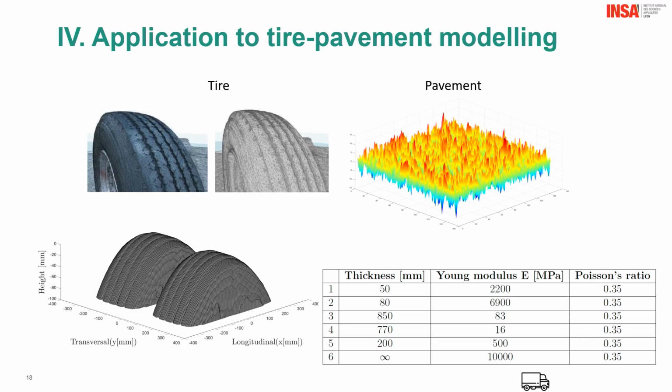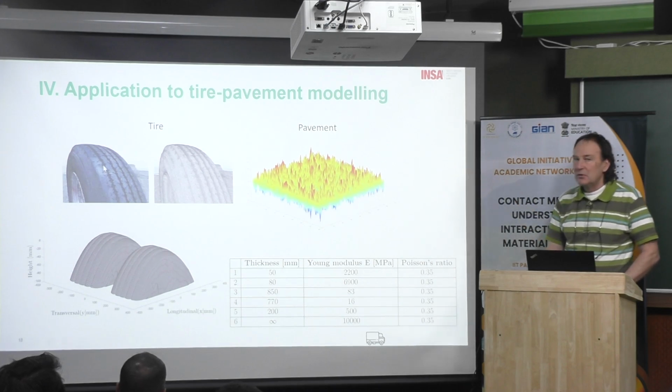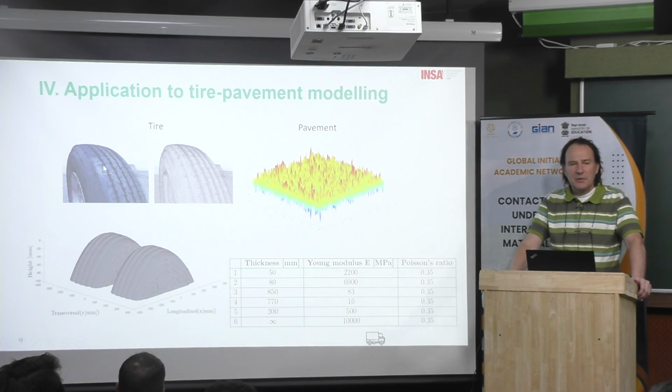Now, as I said before, they like to have the real parts, and they do experiment with real tires and so on. This is a big truck with two twin tires at the rear. They obtain the geometry by what they call photogrammetry. In fact, you know, stereo correlation, image correlation, DIC, digital image correlation. It's the same principle, but with a very coarse mesh.